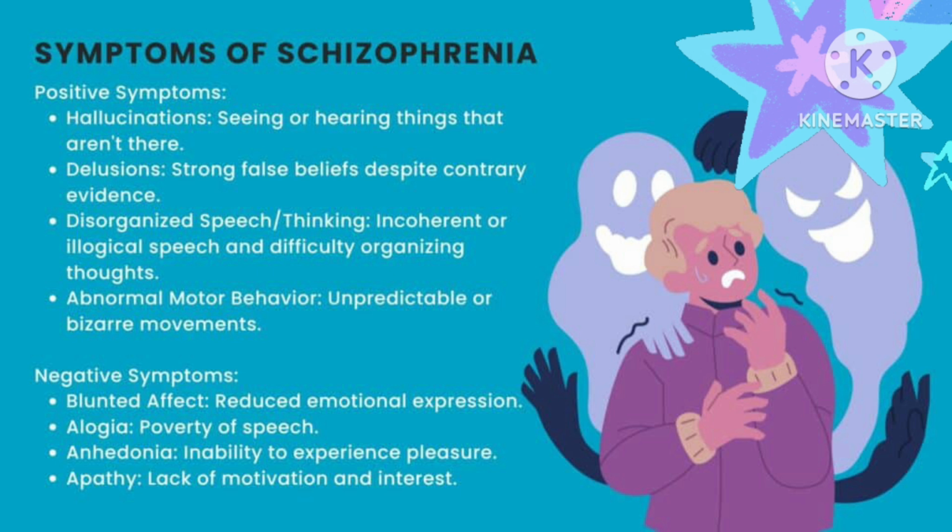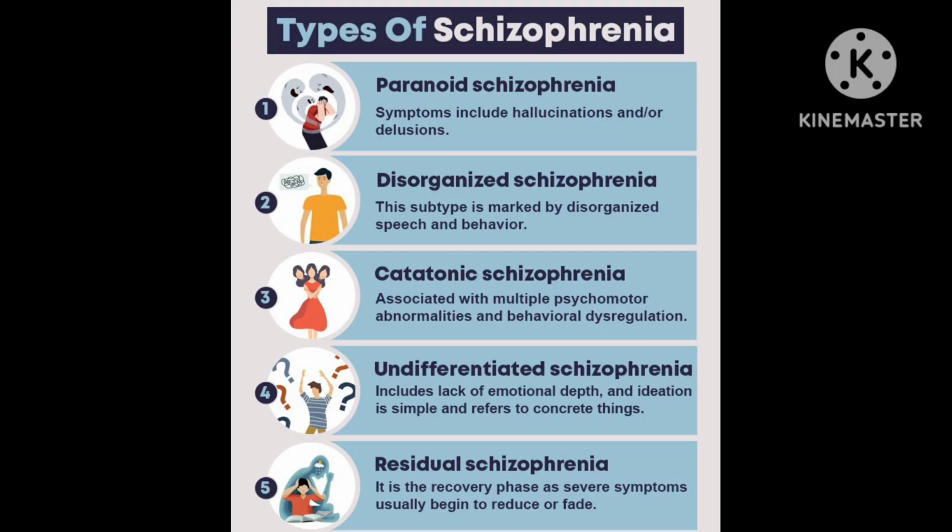Then next, negative symptoms: blunted affect, reduced emotional expression; alogia, poverty of speech; anhedonia, inability to experience pleasure; apathy, lack of motivation and interest. These are all negative symptoms of schizophrenia. Next, we'll see about the types of schizophrenia.